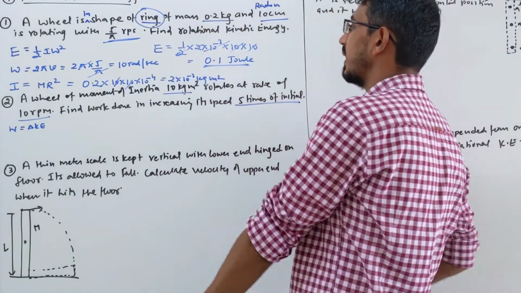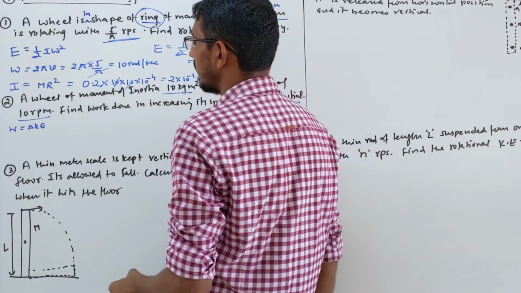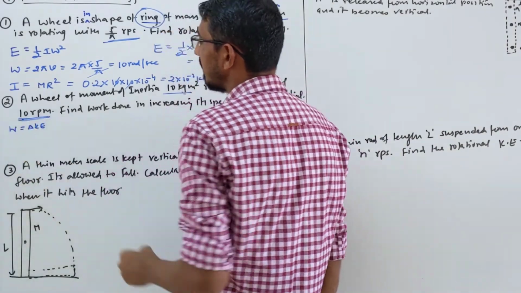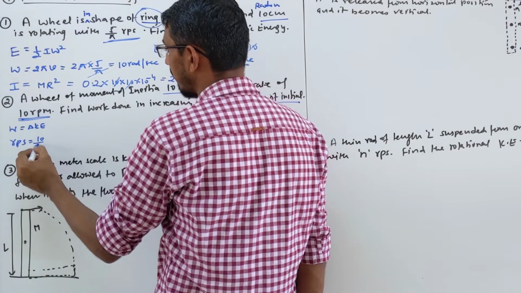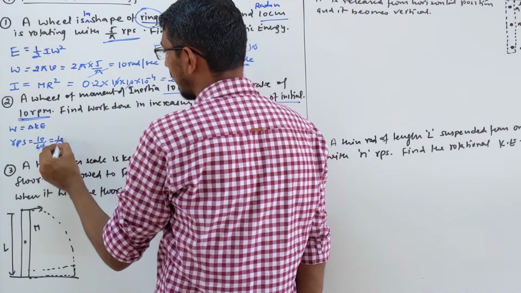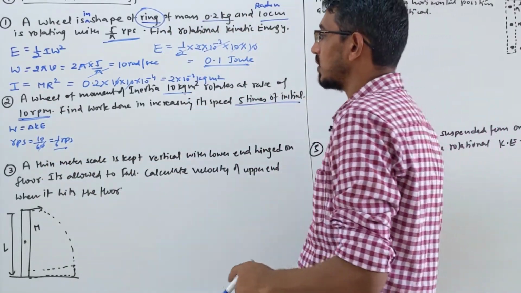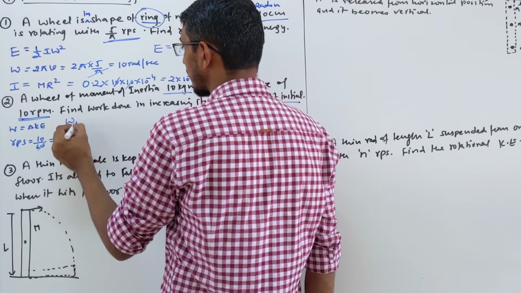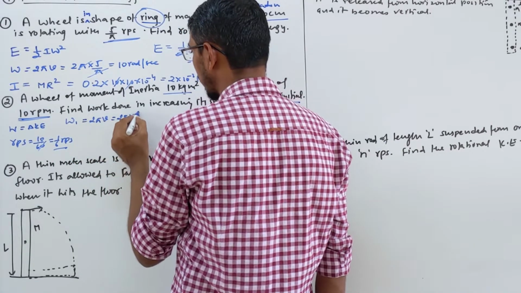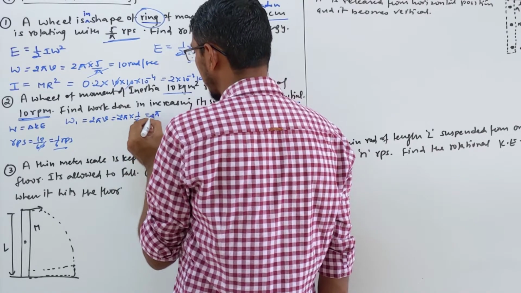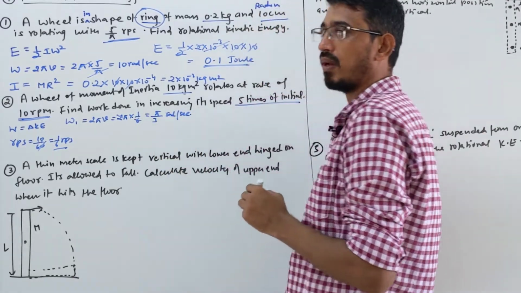This we have to write. To find kinetic energy again, we need inertia and angular velocity. Let's find the angular velocity first. Here frequency is given as 10 rpm. So first, what is rps? Frequency will be 10 by 60, right? So it's 1 by 6 rps. We divided the rpm by 60. Now let's find angular velocity. Initial angular velocity omega 1 will be 2 pi into nu, 2 pi into 1 by 6, that becomes pi by 3 radian per second. That's your initial angular velocity.